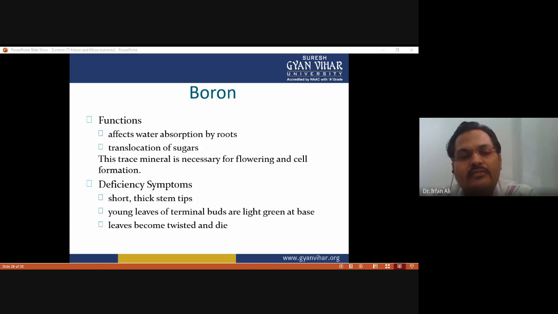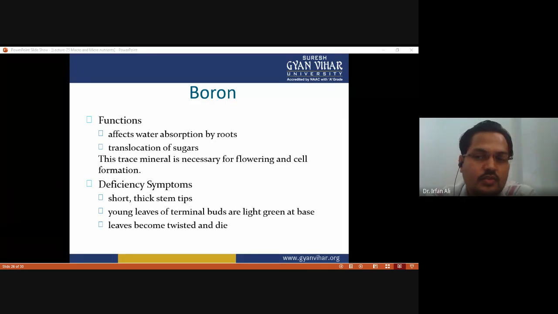And what are the deficiency symptoms of boron? It has been observed that due to deficiency of boron, there are short, thick stem tips, and young leaves of terminal buds are light green at the base, and leaves become twisted and die. So these all are the symptoms of boron deficiency.